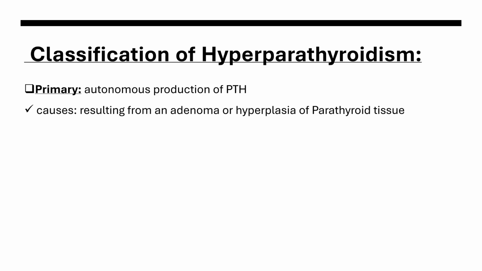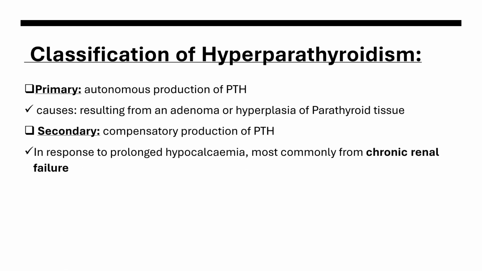Primary hyperparathyroidism is mainly due to hyperplasia or adenoma of the parathyroid gland that results in autonomous production of the parathyroid hormone, and secondary is due to the correction of prolonged hypocalcemia that mainly occurs in renal failure, especially chronic, and there is compensatory production of the parathyroid hormone.